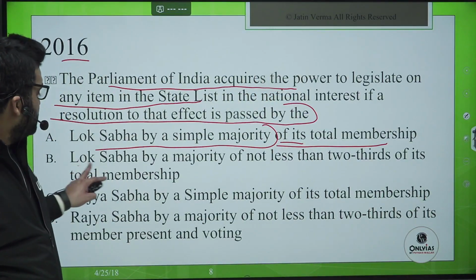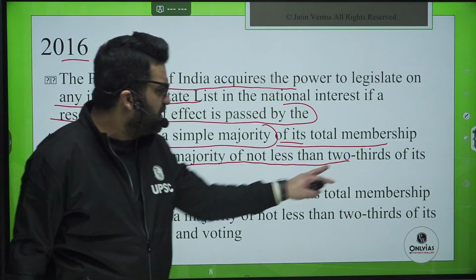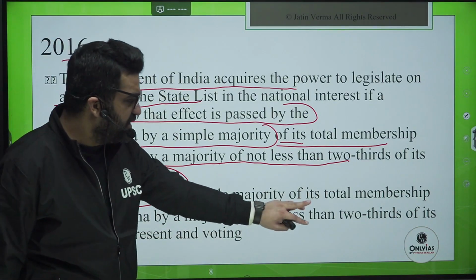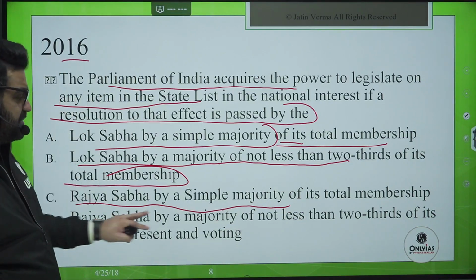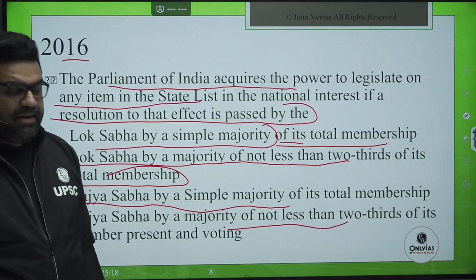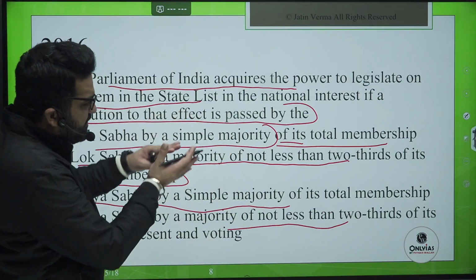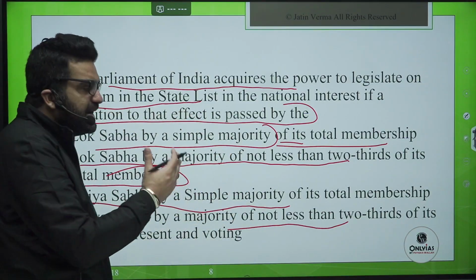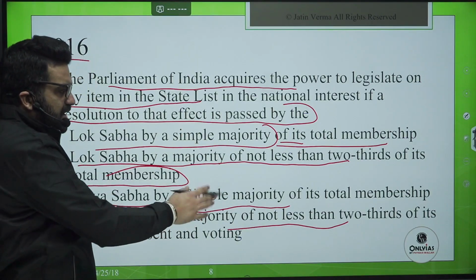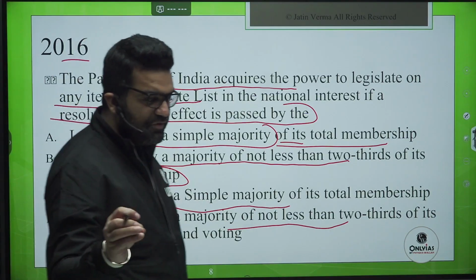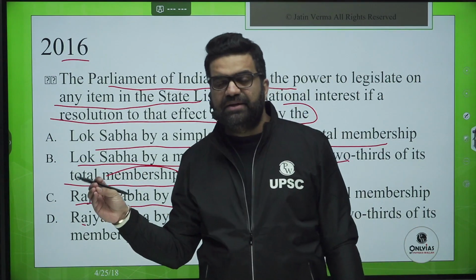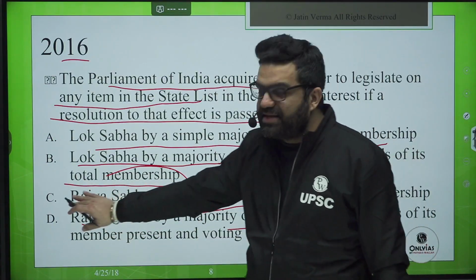Now, C. Lok Sabha by a majority of not less than 2/3 of its total membership. Okay. Then D. Rajya Sabha by a simple majority of its total membership. Rajya Sabha by a majority of not less than 2/3. See, the statements have been so arranged that you get carried away. By the time you reach the last part, you have lost many of you who suffer from this impatience or panic thing in the exam, you would end up marking C most likely.